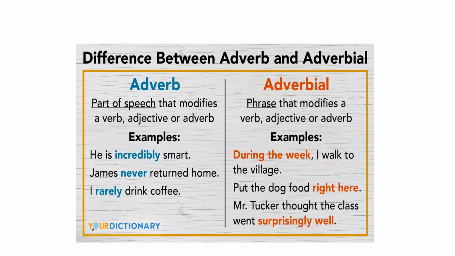So during the week is the adverbial over here. If we remove it, it doesn't make any difference to the sentence. As you can see, put the dog food right here. If you remove it, it doesn't make any difference to the sentence. But over here, James never returned home. If you remove it, obviously it has some effect on the sentence.